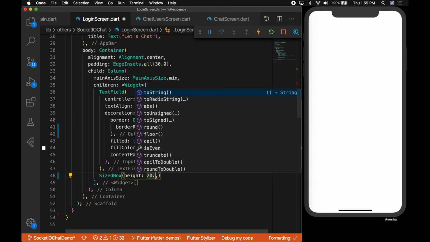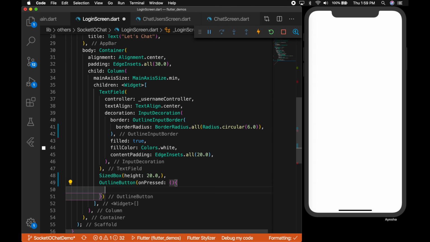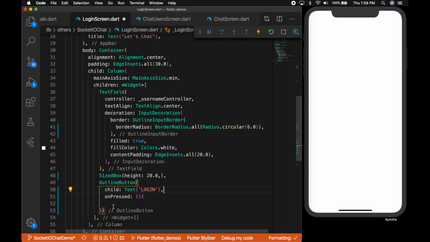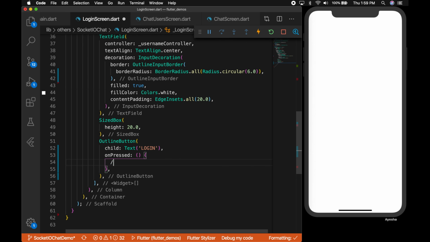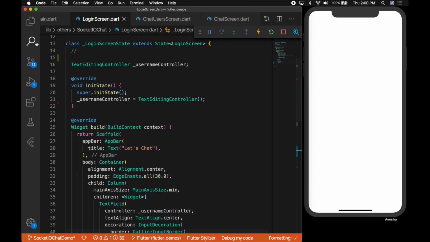Now let me add some spacing, and let's add a login button, which is an outline button with a child text, Login. On press of the button, we'll do it later. So on press of the button, we have to navigate to the chat list user screen.